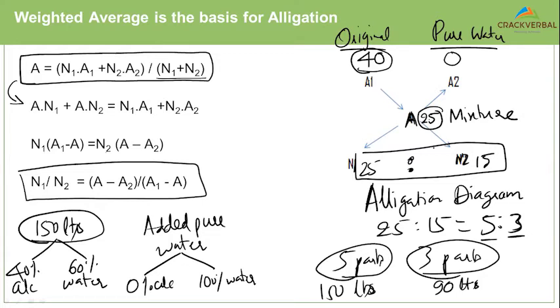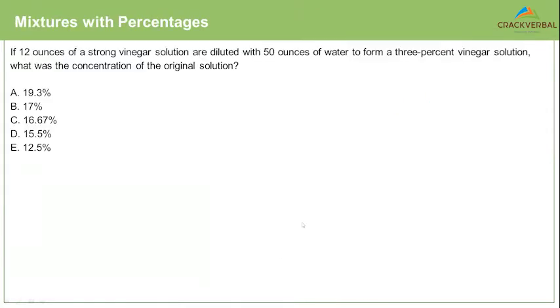All right, whether we understood this or not, we'll eventually find out as we solve questions. All right, let's solve a question wherein we apply this alligation diagram. I'll solve this question with you, and after that you can take over. All right, let's identify the percentages first in this question.